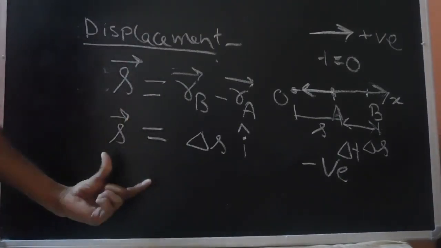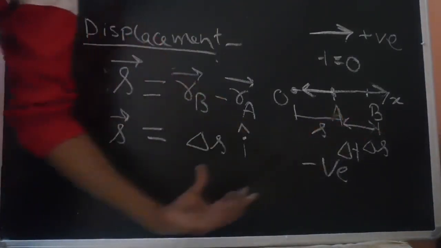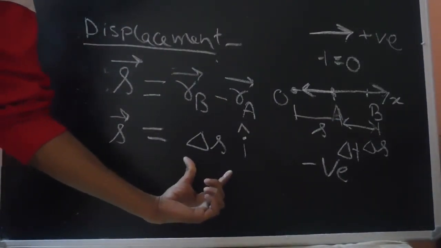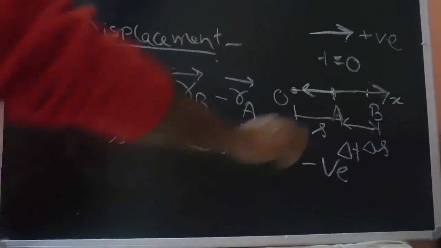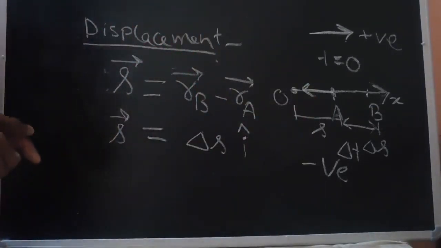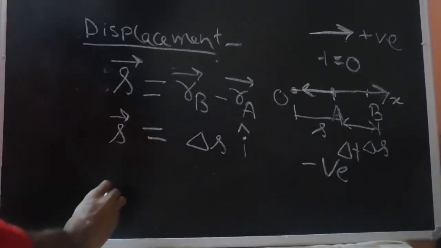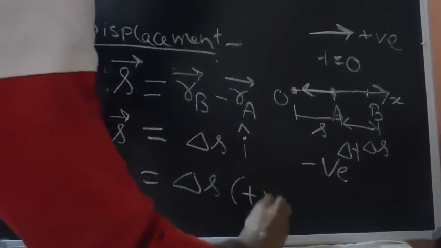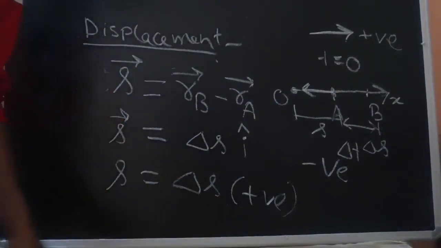Since we have only one component of the vector involved, we will use only the scalar component, with a plus or minus sign, which will signify whether the displacement is positive or negative. So instead of using vector notation, we will say that the displacement of the particle is delta S, and delta S is positive in our case.